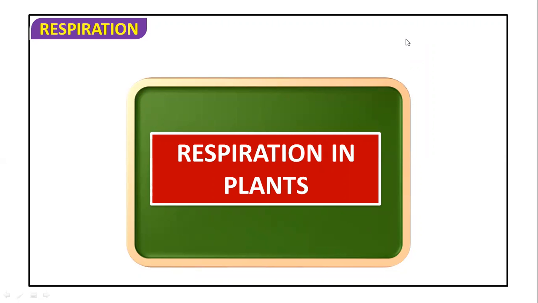Dear students, we are in continuation of the chapter, respiration in plants. In the previous class, we already talked about the introductory part of this chapter as well as one important method in the type of respiration, that is glycolysis. As we have discussed, in glycolysis the glucose gets converted into two molecules of pyruvic acid, and this pyruvic acid is a three carbon compound. Now, what will happen to that pyruvic acid, that we have to discuss here.